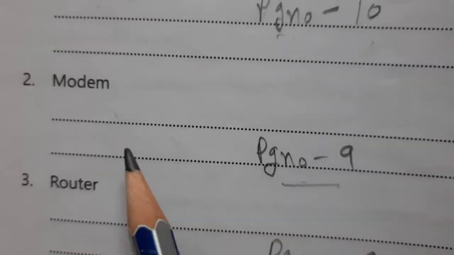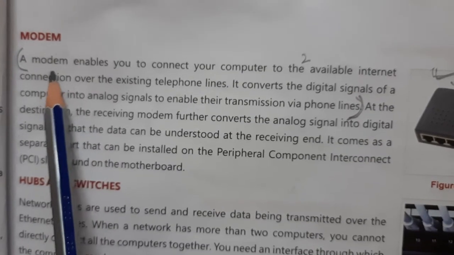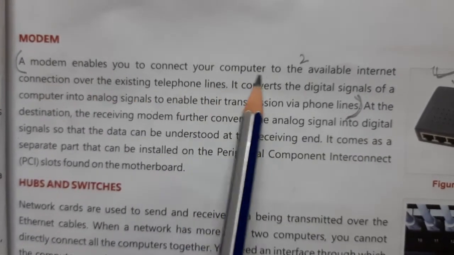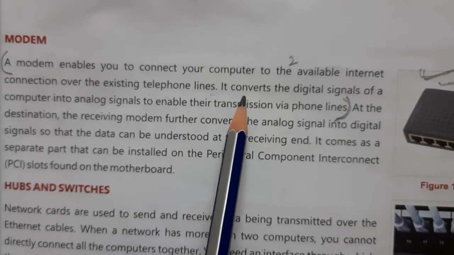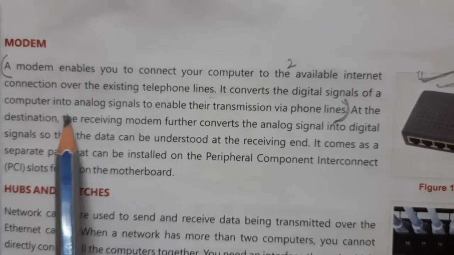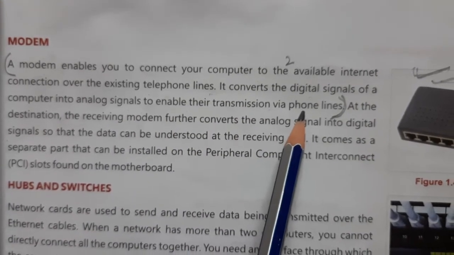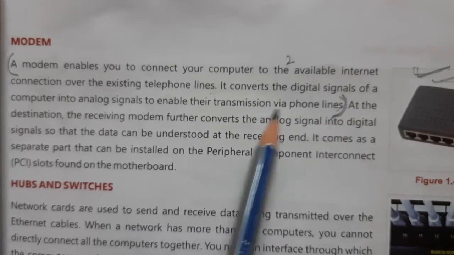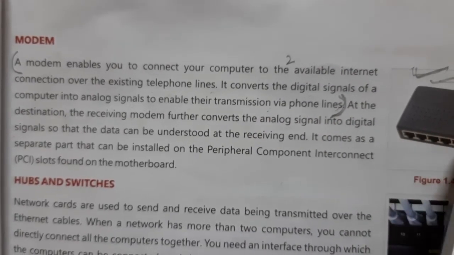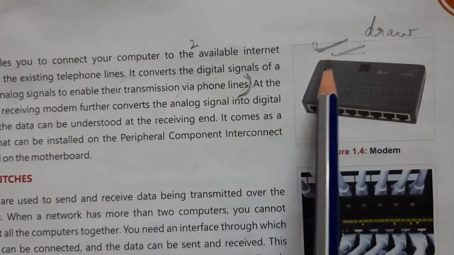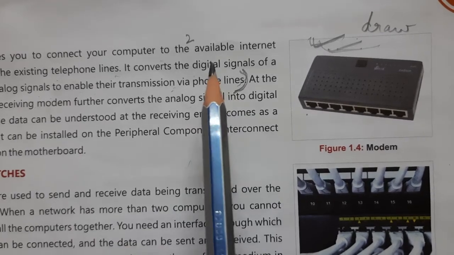Now next is modem. For this, open page number 9. So you have to start from here. Modem enables you to connect your computer to the available internet connection over the existing telephone lines. It converts the digital signals of a computer into analog signals to enable their transmission via phone lines. Only till phone lines you have to write, and you have to draw this diagram also. This modem diagram also you have to draw. So this is define number 2.